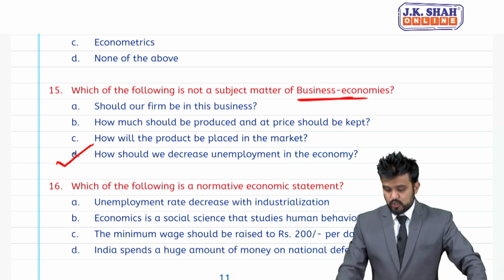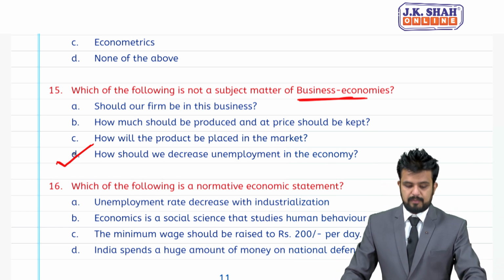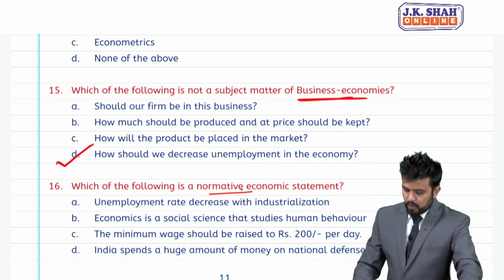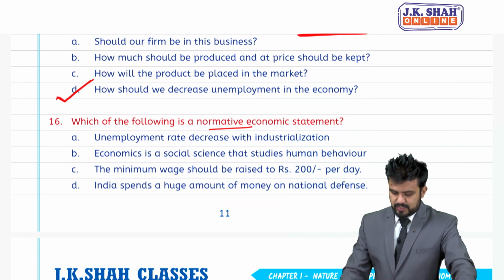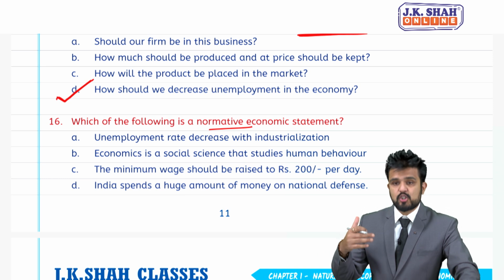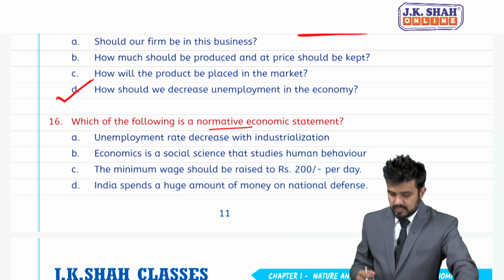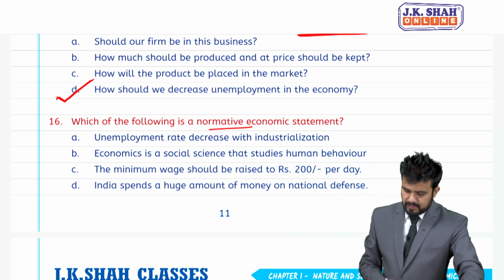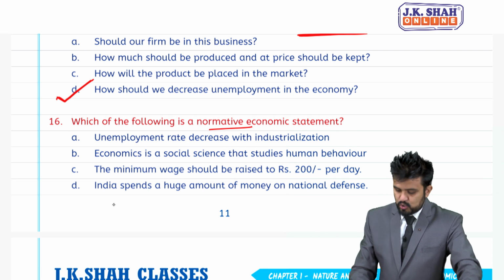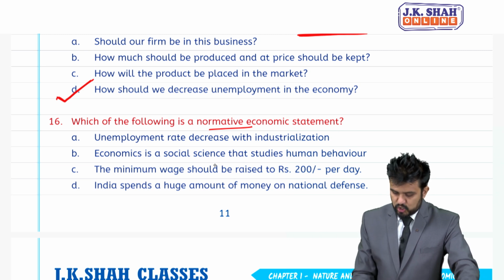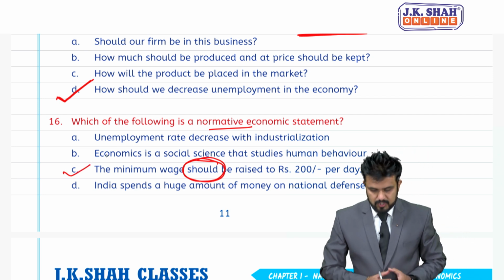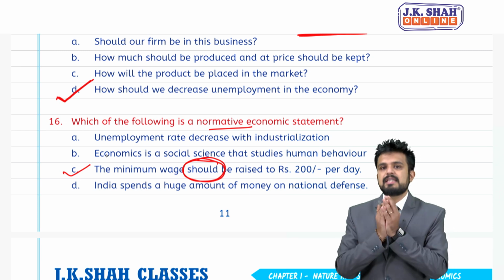Coming to 16, which of the following is a normative economic statement? Which of the following is a normative? A, unemployment rate decreases with industrialization. Option B, economics is a social science that studies human behavior. C option says minimum wage should be raised to rupees 200 per day. And D, India spends a huge amount of money on national defense. Should word represents normative statement, my dear students. So, correct answer for 16 is C.